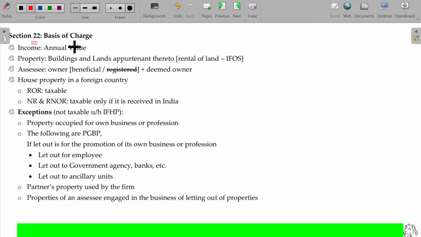And usually, income from house property means the annual value. Annual value will be the income. Is that okay? What is called annual value? It is not the rent actually received. What could be the rent receivable for that, based on some standard fixed, that will be considered as income.